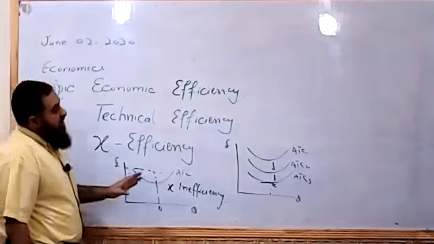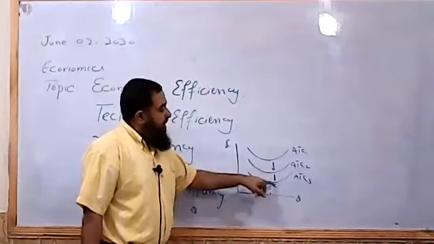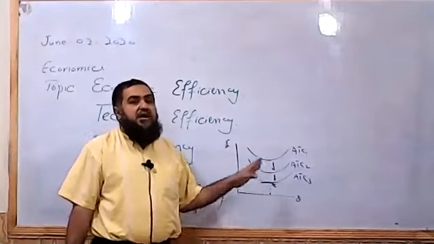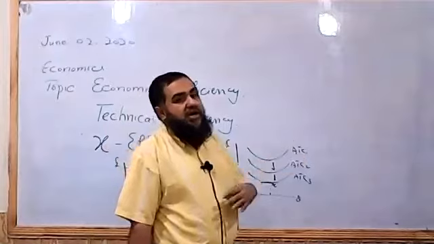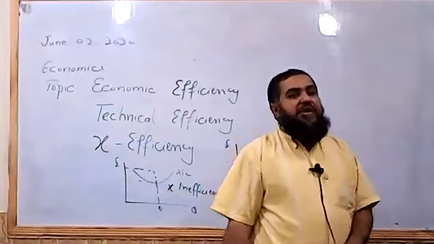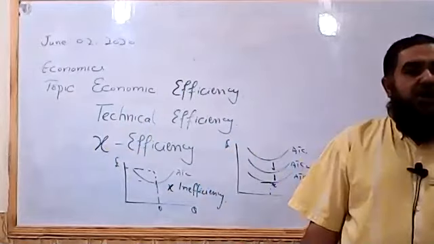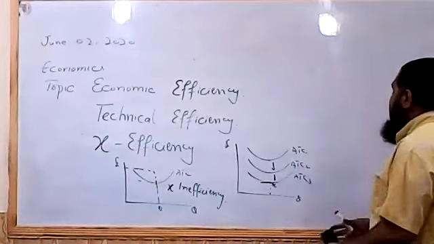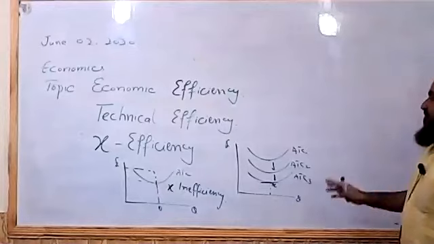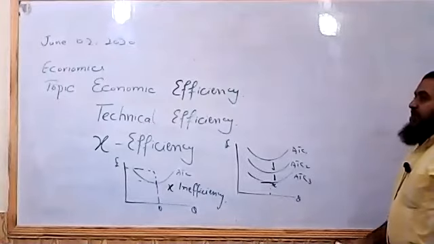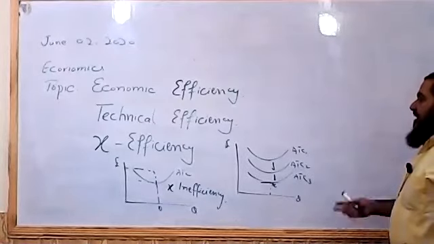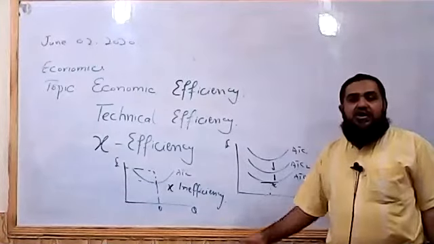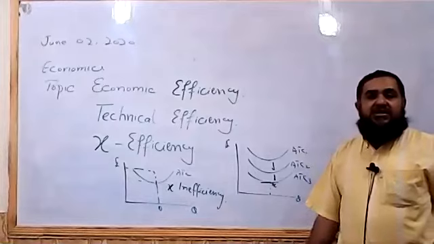Any point other than this minimum point of the minimum average total cost curve will be called X inefficient point, and it usually happens in case of monopoly or imperfect market structures. During competition, we do not find such things, but in case of imperfect market structures, which we will be analyzing in our next chapter, the firms are going to face this X inefficiency as well.